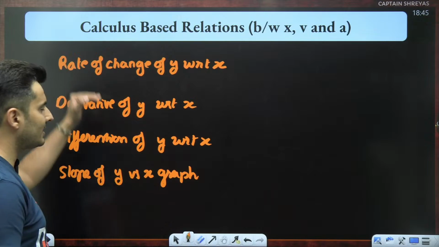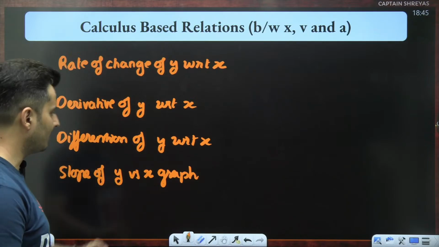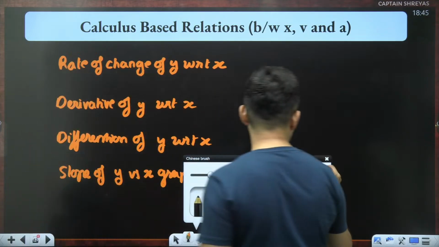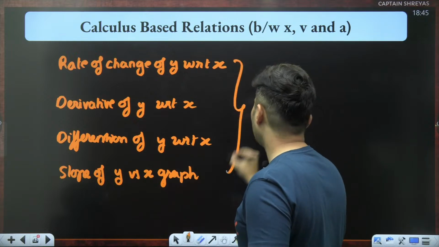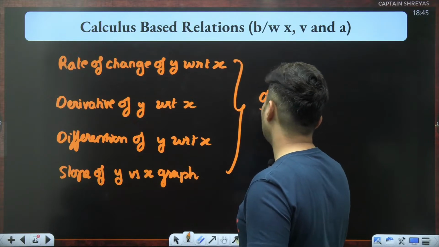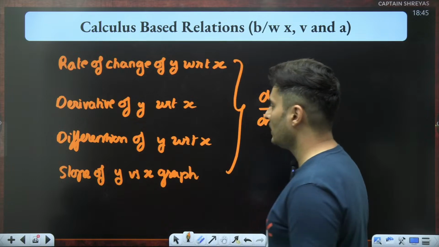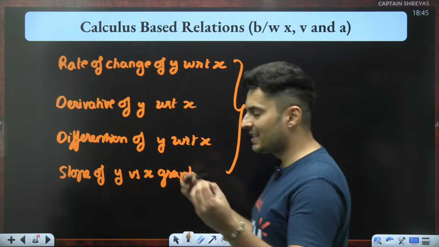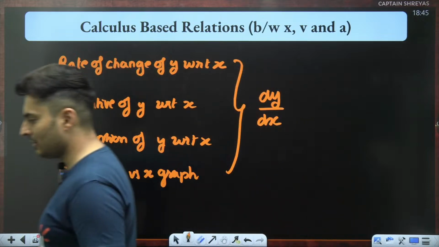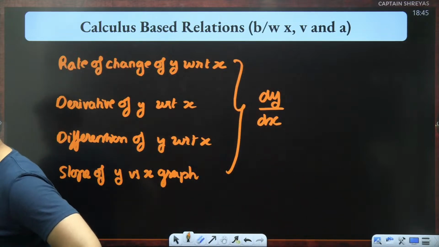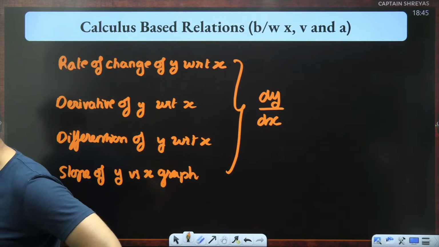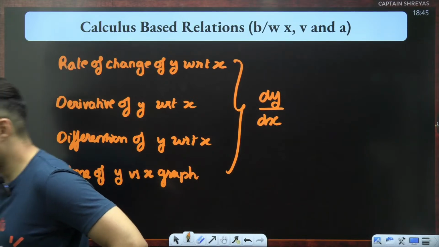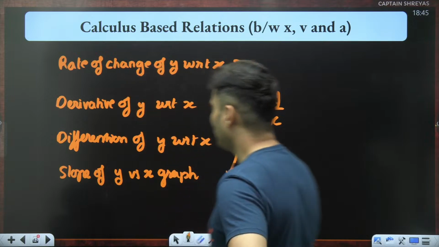All these things mean the same thing, and what they are referring to is dy by dx. Slope, differentiation, derivative, rate of change, instantaneous value of something.